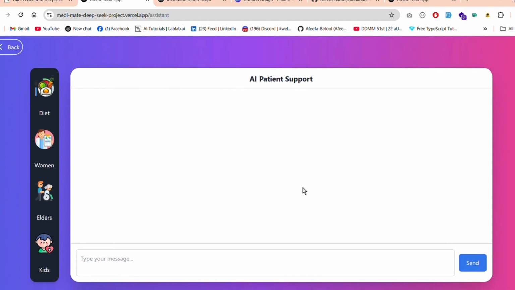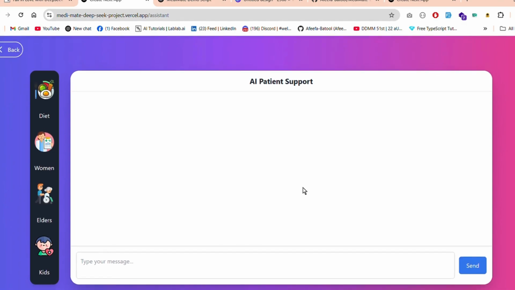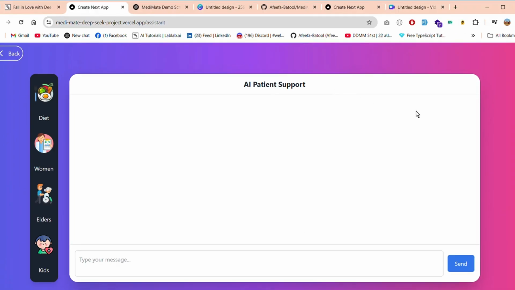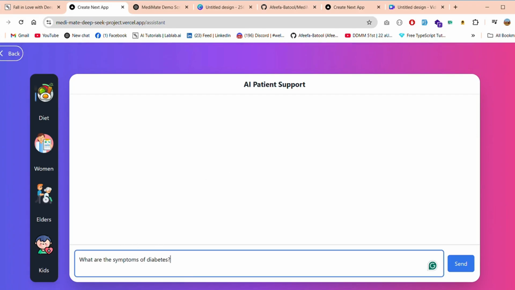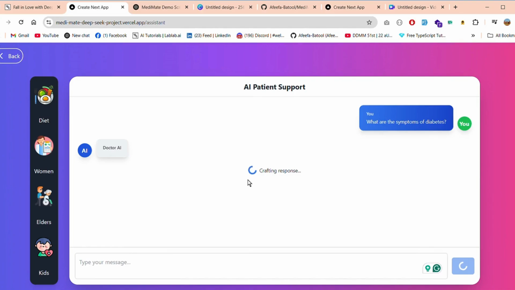So this is a very minimal, basic UI for our AI agent, and it accepts only medical-related queries, and it will not respond to other queries or questions. So let's try a few queries on the AI agent. Like, I'm asking what are the symptoms of diabetes, and let's check its response.